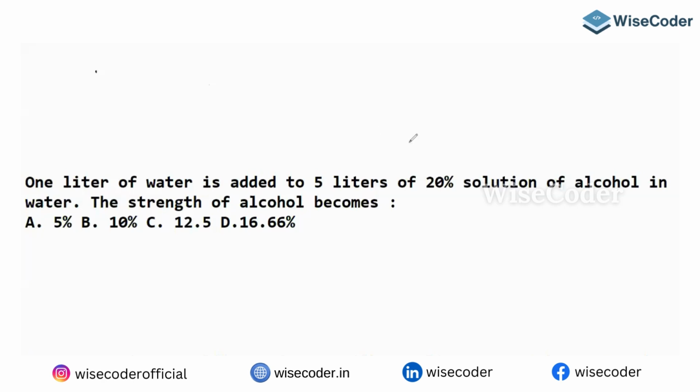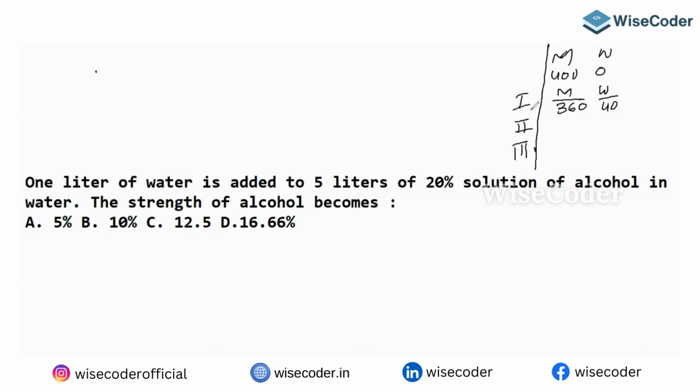Initially, milk is 400. Water is 0. But after removing 40 liters of milk, the milk will become 360. Water will become 40, because he is adding water. This is after the first replacement. There are 3 replacements, second and third. If you find out these values, I'll appreciate you.